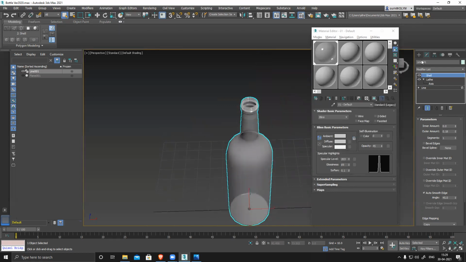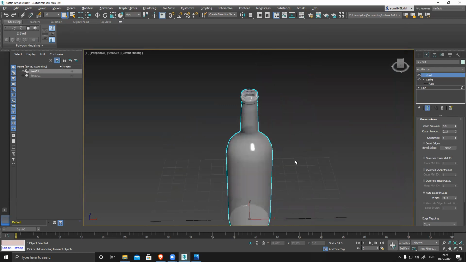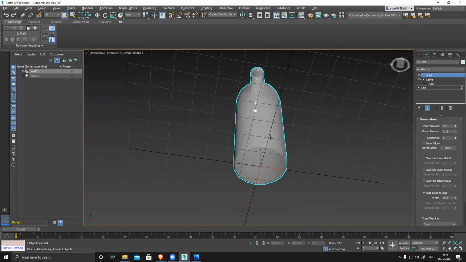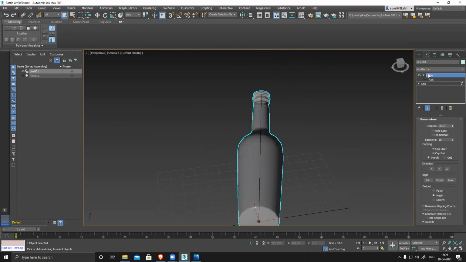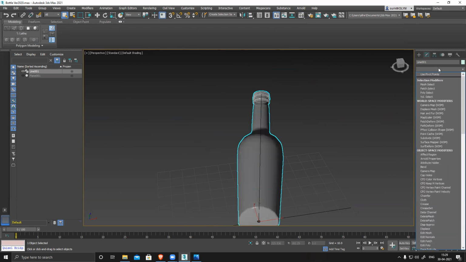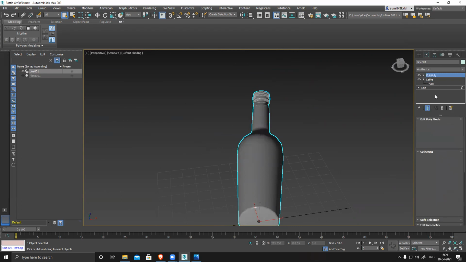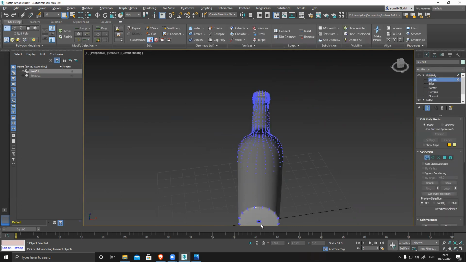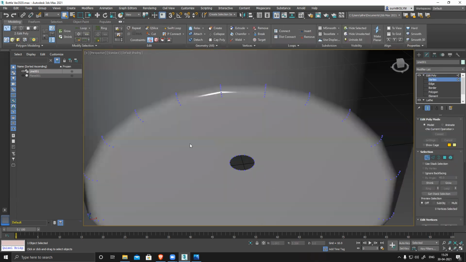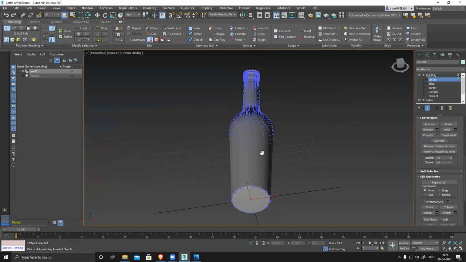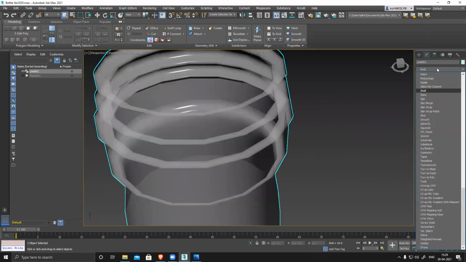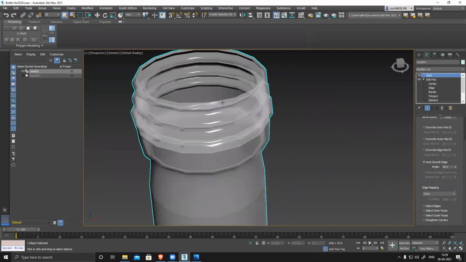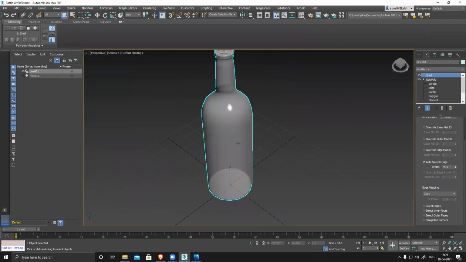Looks nice. The only thing, the shell is fine, but there's a hole. Yes, sir. I didn't know how to close that. Okay. Before applying shell, apply an edit poly, select the vertices, scroll down, select them, and collapse it. It's clean. Now go to modifier, shell, and shell it. Done.